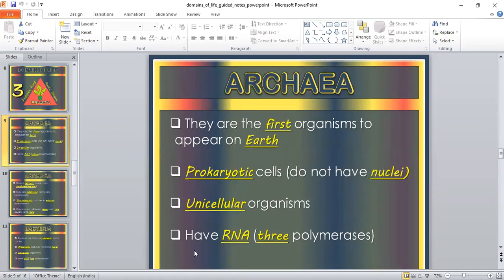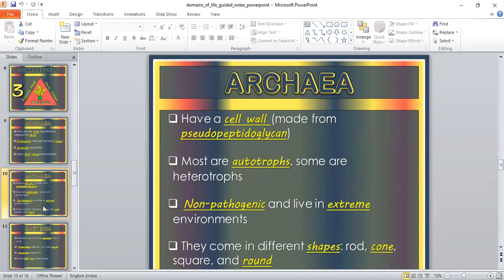They have RNA, and they have three different polymerase enzymes. They also have a cell wall, which is made up of pseudopeptidoglycan. It is not peptidoglycan. We know that the bacterial cell wall is composed of peptidoglycan, but the archaeal cell wall is composed of pseudopeptidoglycan, meaning not true peptidoglycan. So they also have a cell wall.